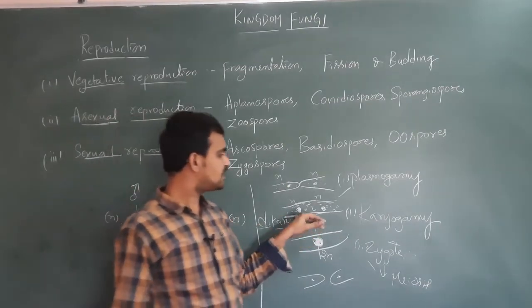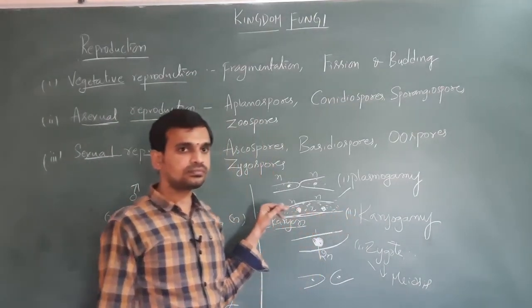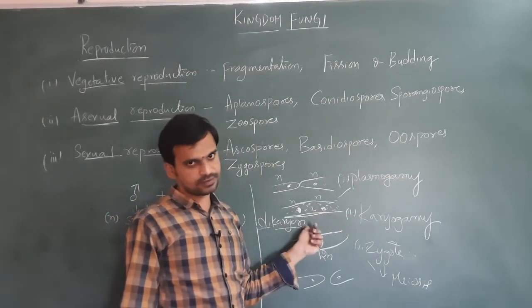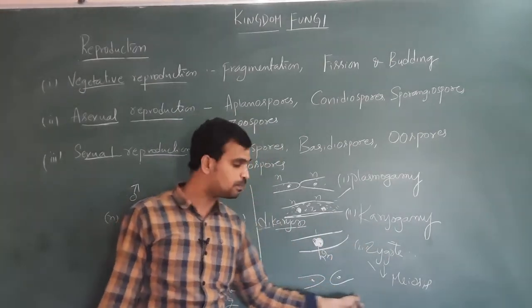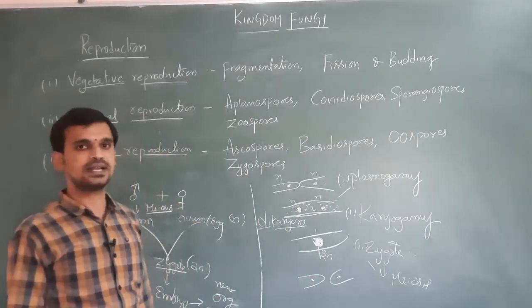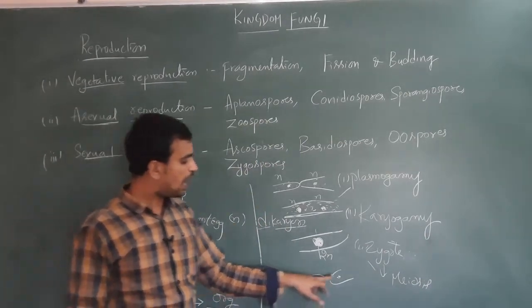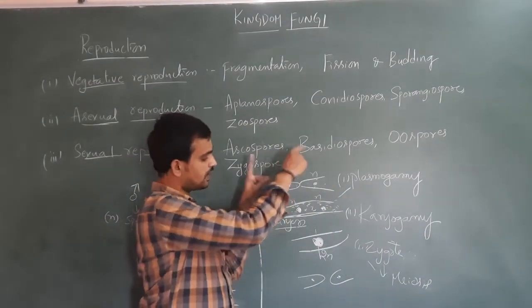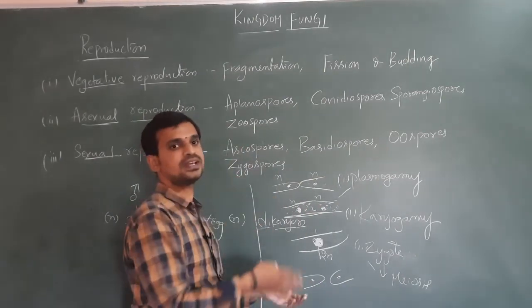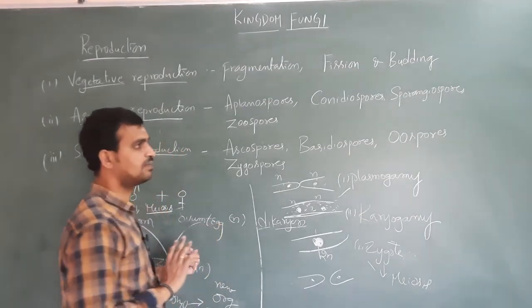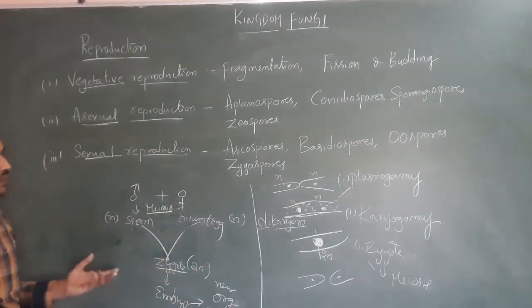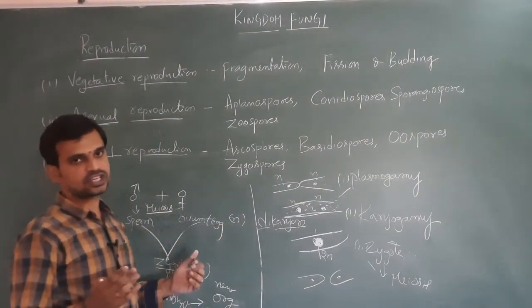Next, once the dikaryotic phase is over, the two nuclei will be fused and form the zygote, which is diploid. The zygote undergoes meiosis and produces the two haploid cells. Again the two haploid hyphae will come in contact with each other, and the same process repeats. Fungi will be produced like this, and the life cycle will go on. The sexual life cycle goes on in fungi like this. So this is about the reproduction in fungi.